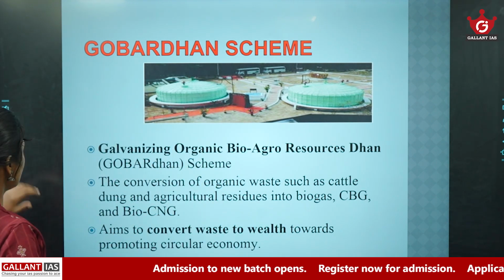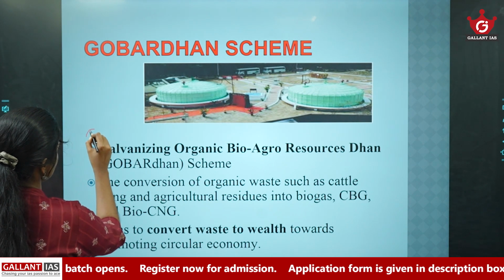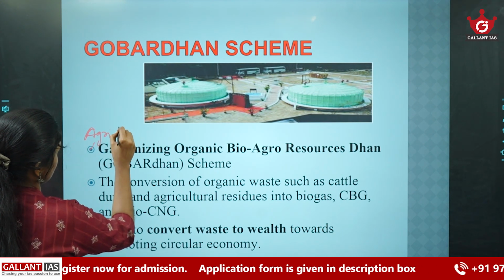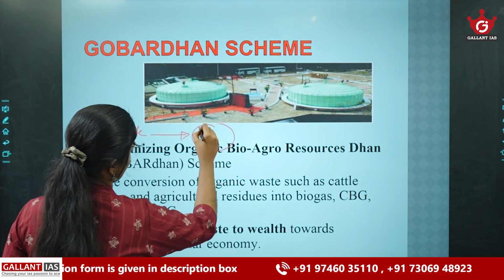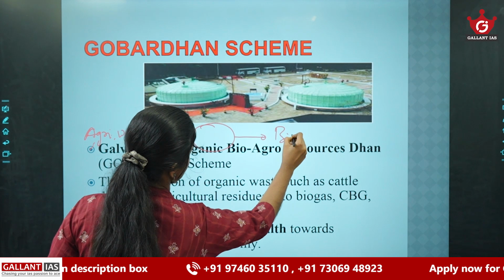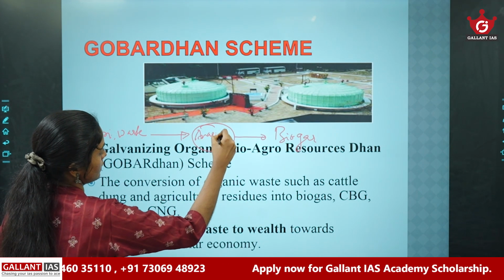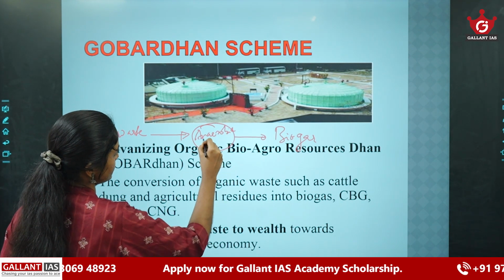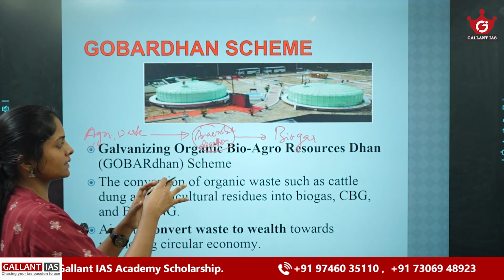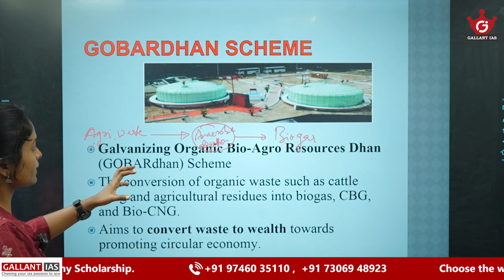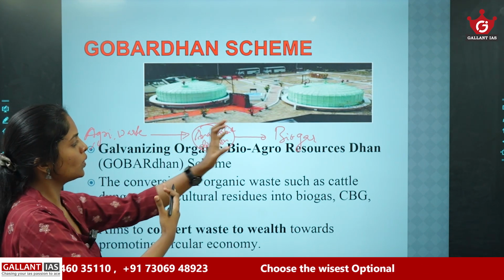In the case of biogas, first we convert agricultural waste or animal waste into biogas through a process called anaerobic digestion, in which microorganisms, in the absence of oxygen, convert this agricultural waste or cattle dung into biogas.